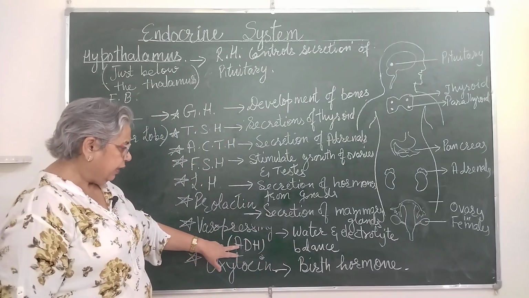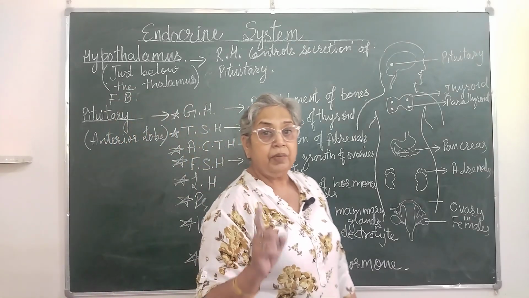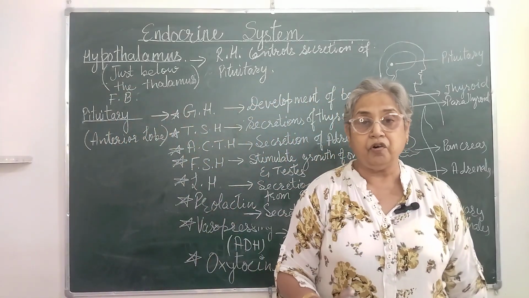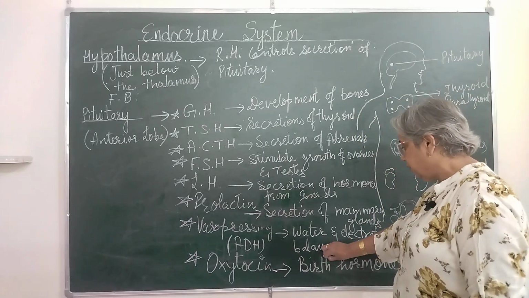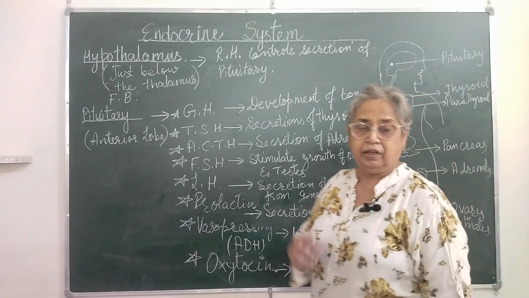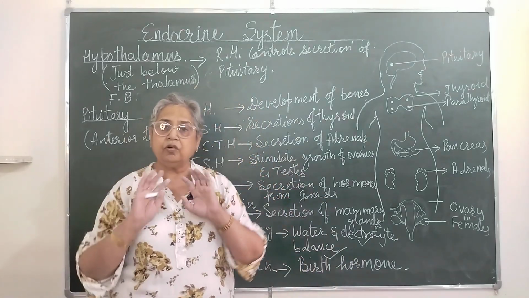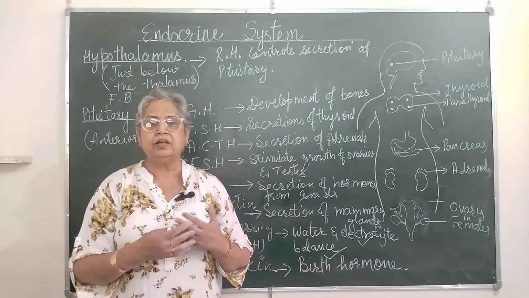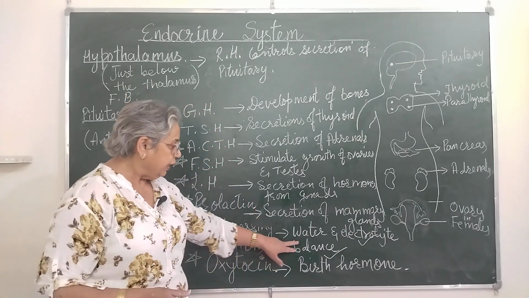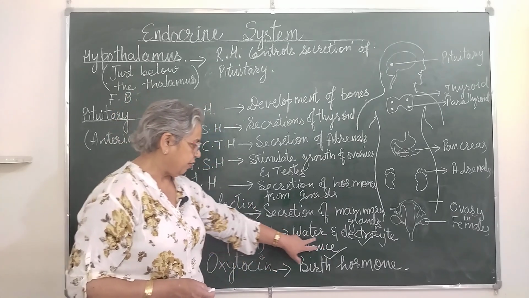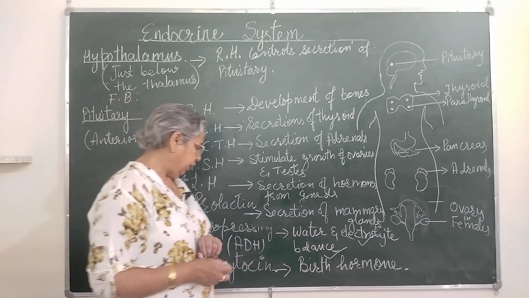Vasopressin or antidiuretic hormone. Now this hormone is very important for our body, because if there is electrolyte imbalance in our body, sodium potassium imbalance, then the person goes insane. All the electrical signals, that is the brain, will get affected. So it maintains this water and electrolyte balance in our body.